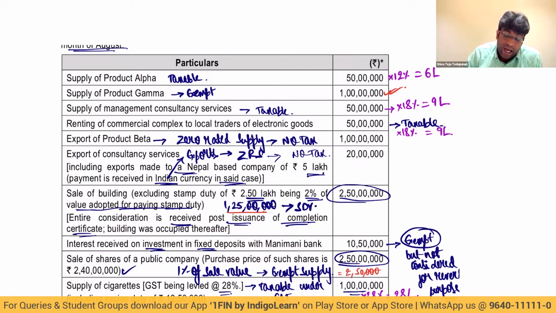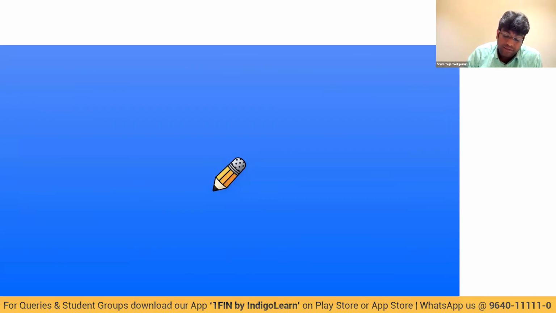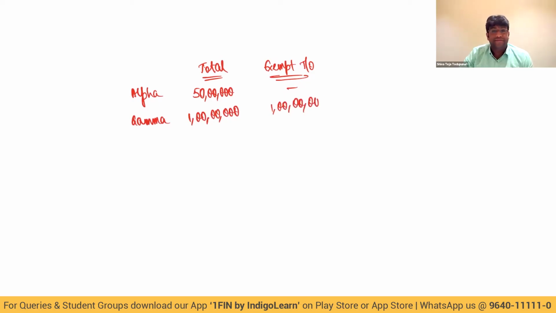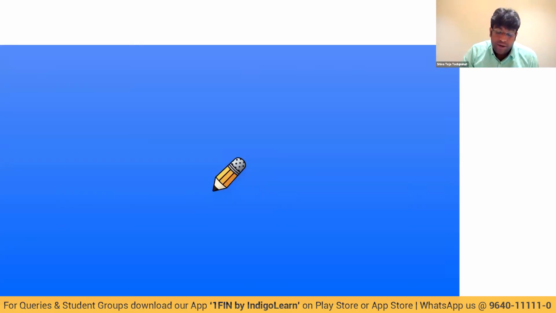Then gamma figure. How much is the figure, my dear friends? 1 crore. Gamma figure 1 crore is considered for total and also considered for exempt turnover. Next, what else?